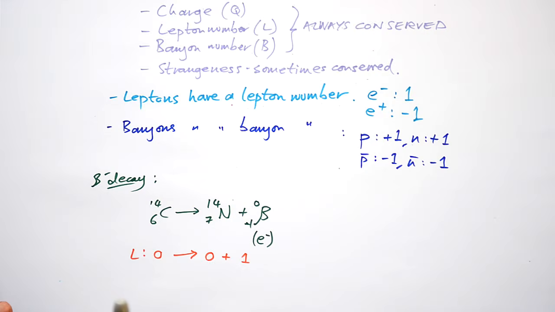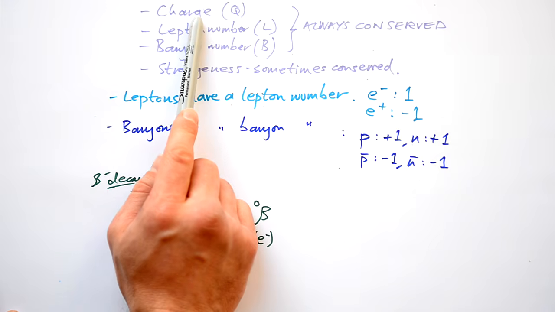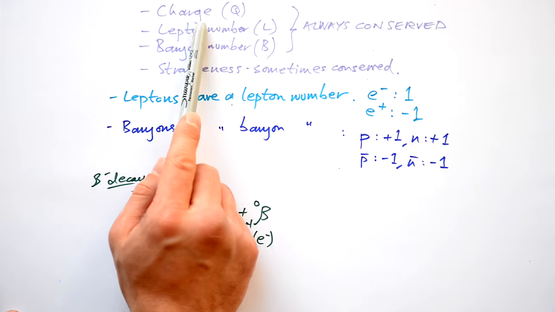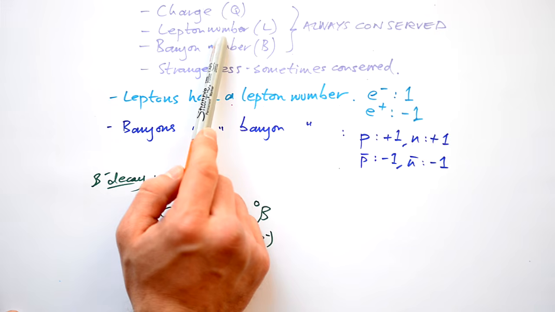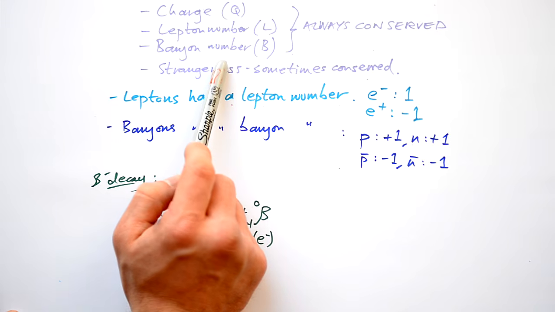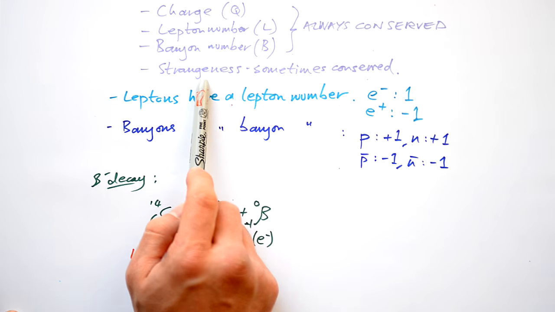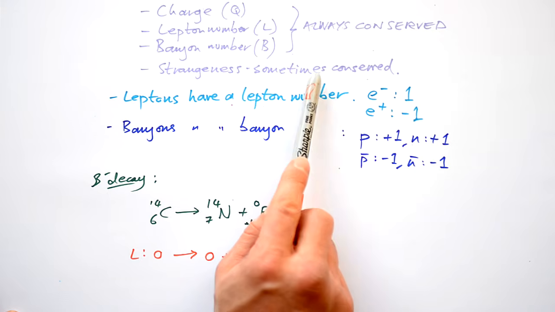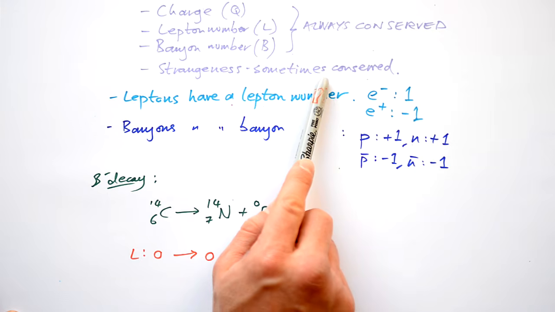So we know that mass is conserved in any interaction between particles, but also charges as well. But we've got other numbers to take into consideration as well. Lepton number is also always conserved. Baryon number too. Strangeness is a weird one, hence the name. It's sometimes conserved. We'll talk about when it is and isn't a little bit later on.